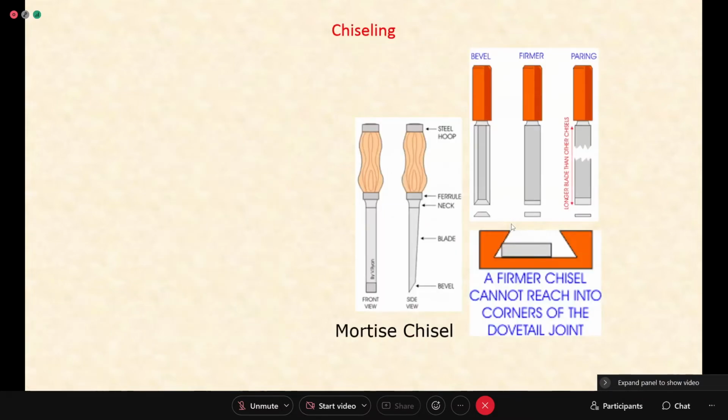Then an important operation done in carpentry work is chiseling. A chisel is used. We have seen marking, where two lines are marked by the mortise gauge. In such cases, if you want to remove material from that small marked area, you can use what is called a chisel. Based on the geometry of the chisel, you can have different names: mortise chisel, bevel edge, firmer, paring chisel, and so on.